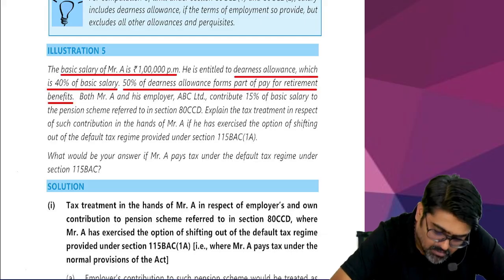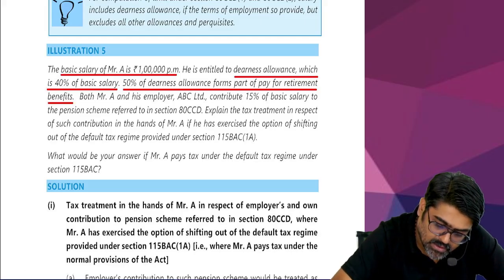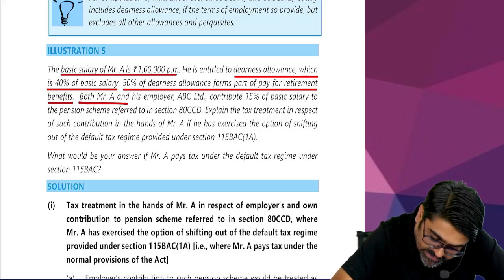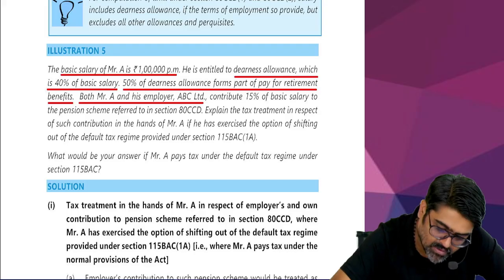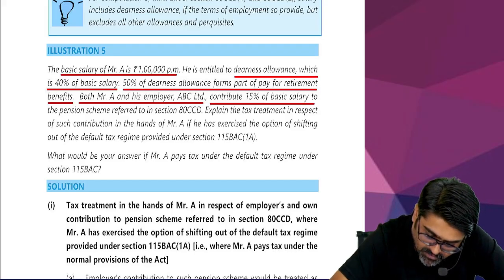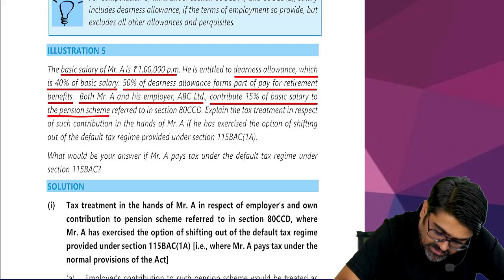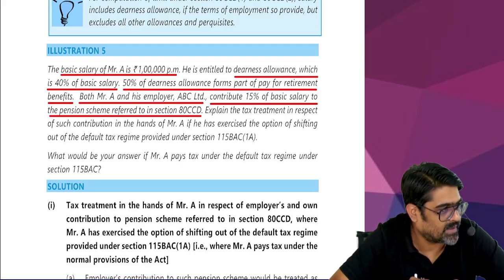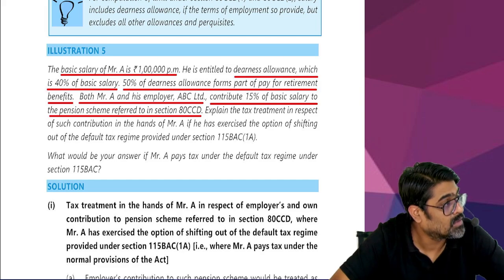Retirement benefits. Both Mr. A and his employer, ABC Limited, contribute how much? 15% of basic salary to pension scheme referred under section 80CCD. Meaning Mr. A, who is an employee, also contributes 15% of his basic.